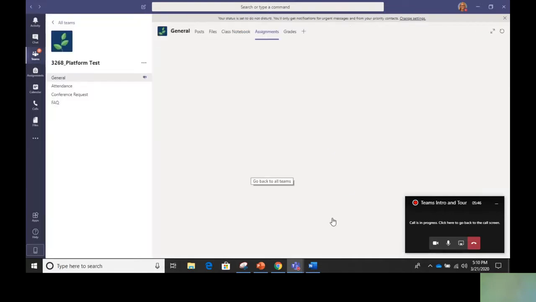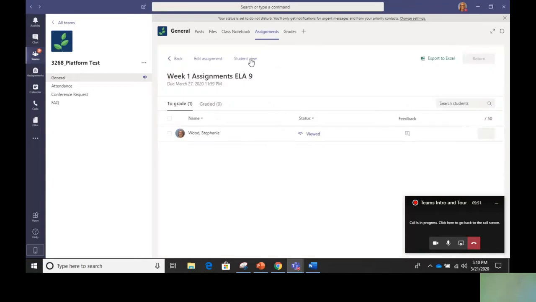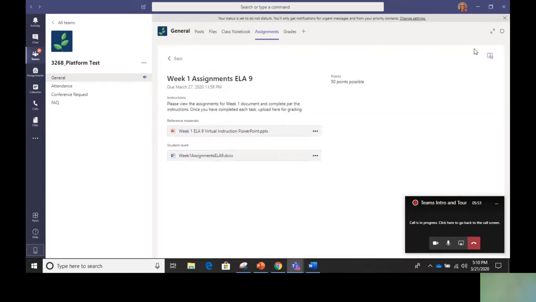It saves your progress automatically. And when you go into that, I'm just going to go back to the student view here. Over here, there's going to be a little button that says turn in. Now when you're done with the assignment, you're going to click turn in, and it just comes directly to me to be able to grade it. Okay, the next thing here would be grades.